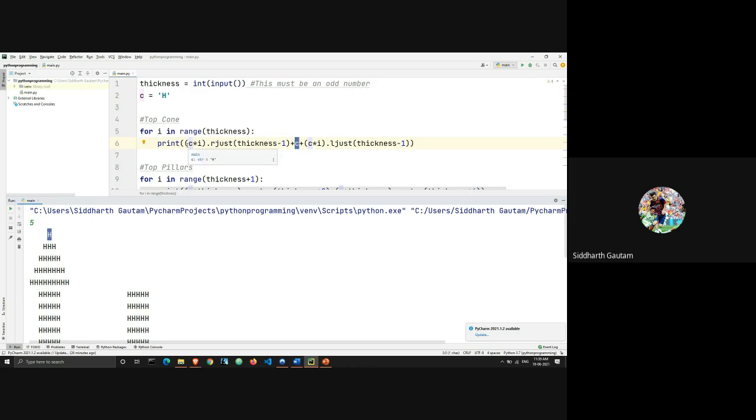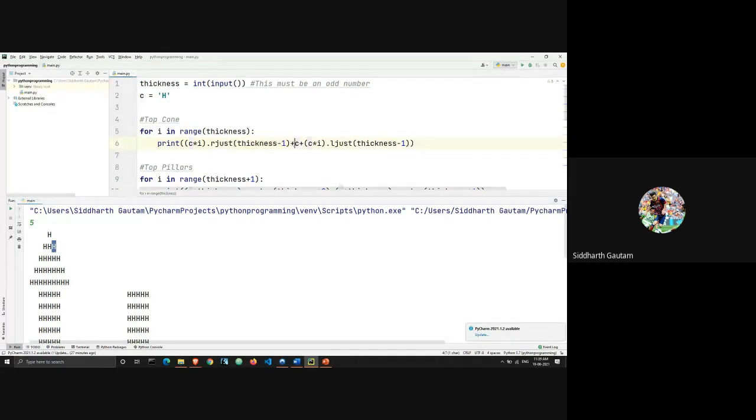Now in the second iteration, the value of i has incremented from 0 to 1, which means we are going to print c 1 time, and the value of c is H. Then we are printing it to the right of the previously defined value. So here we have H at some point, and in the second row, we print the second H to the right of the previous H, right?